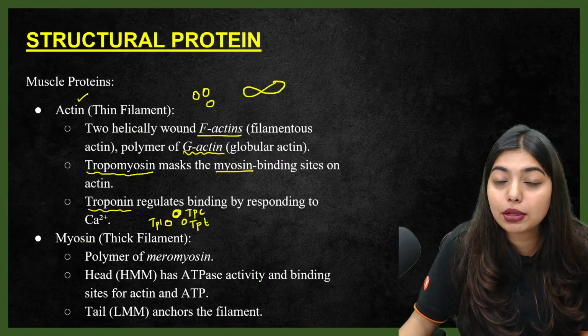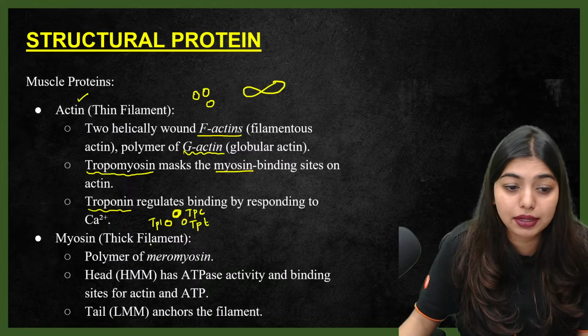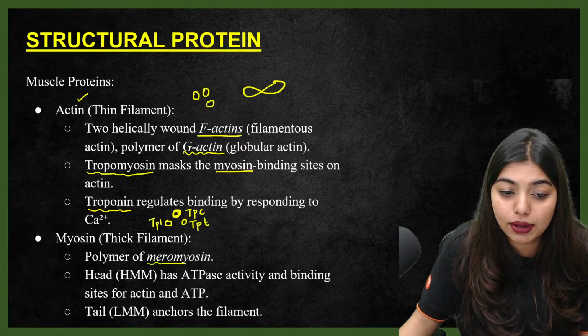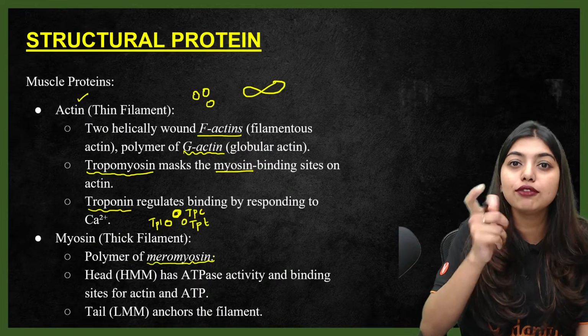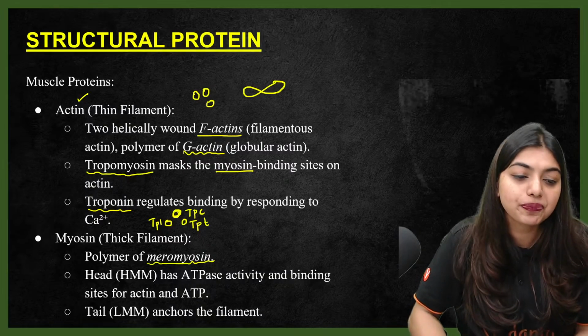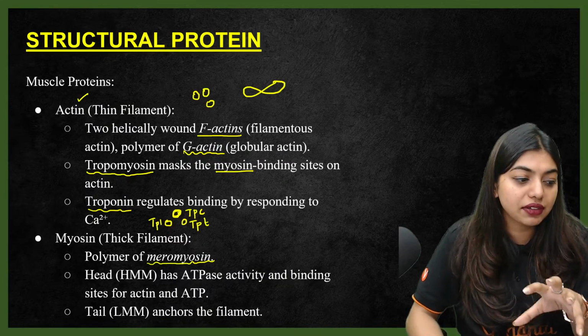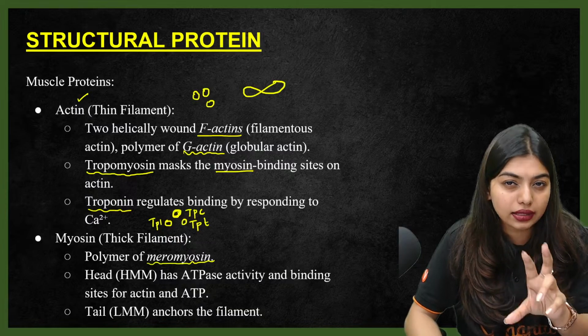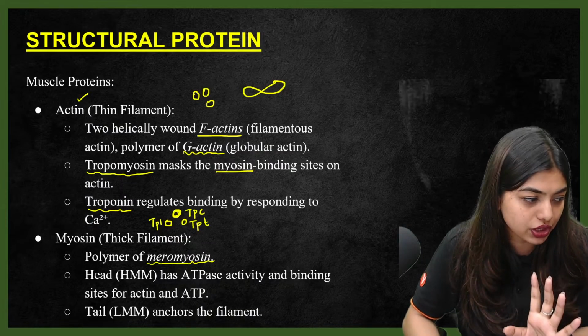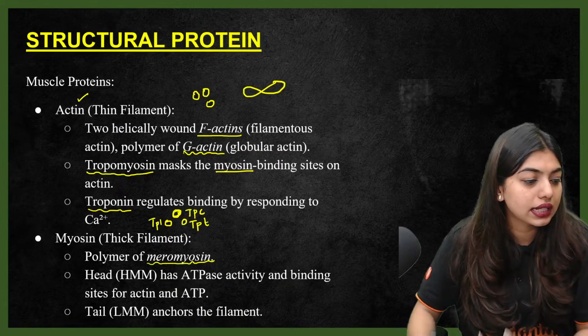Now, when we talk about myosin, myosin is a thick filament which is a polymer of meromyosin. So meromyosin forms your myosin. Clear to all of you, right? Now, the diagram which is given in your textbook, that is about your actin and myosin, which I will show you in the questions.